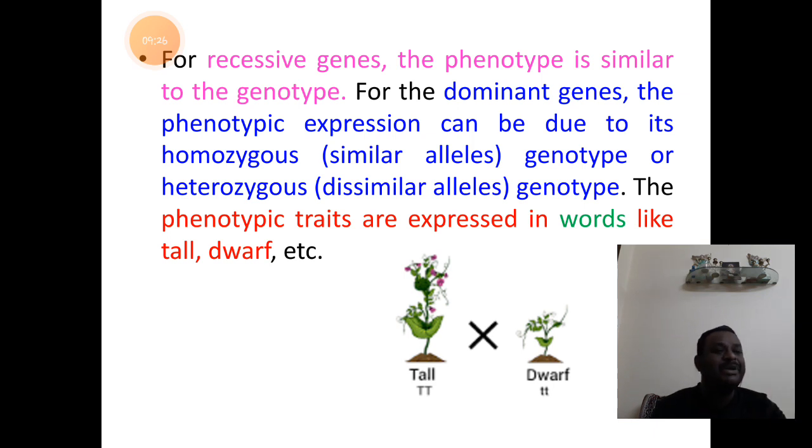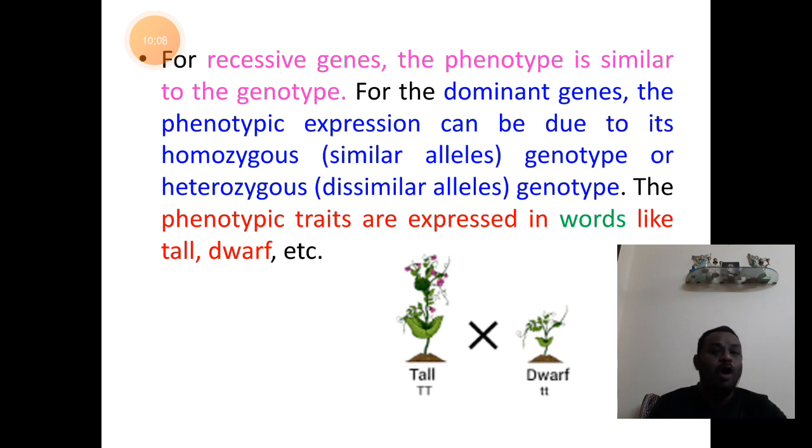If both are capital T, we call it homozygous dominant tall. If one is dominant and the other recessive, we call it heterozygous dominant. Again, the character is tall because the dominant character is expressed. Whereas the dwarf condition is due to the recessive allele small t. So the recessive gene for the character will have a recessive phenotype, and the genotype is also recessive. That's what the first sentence of the slide expresses.